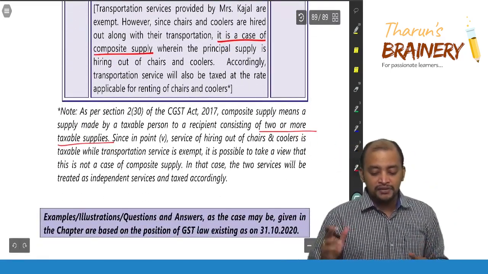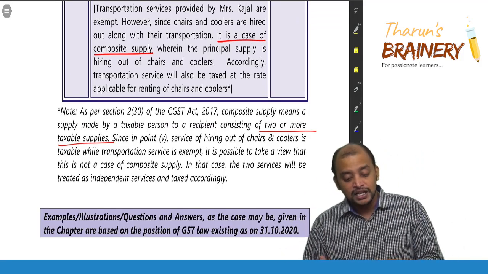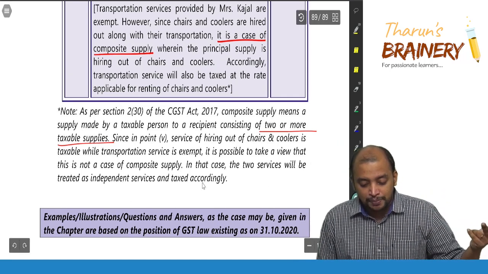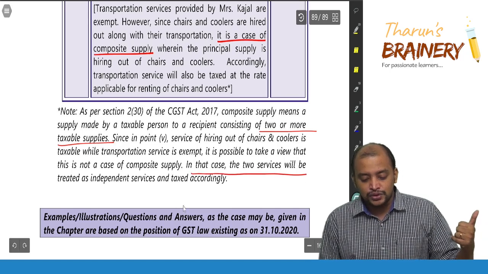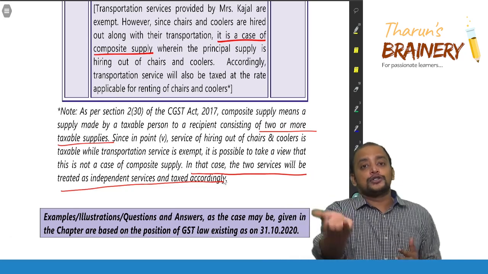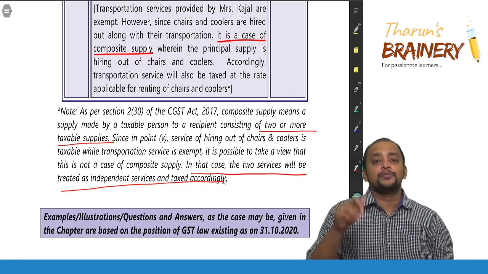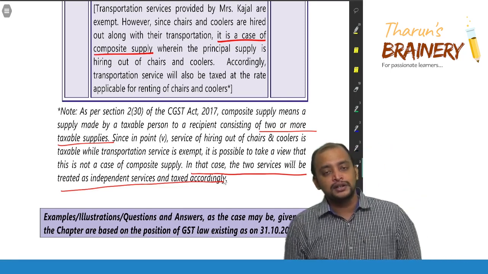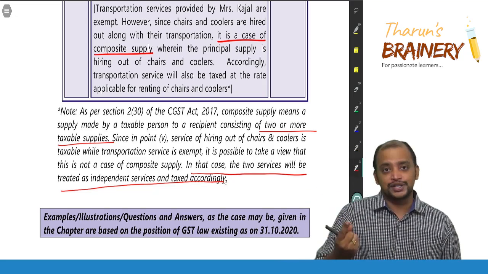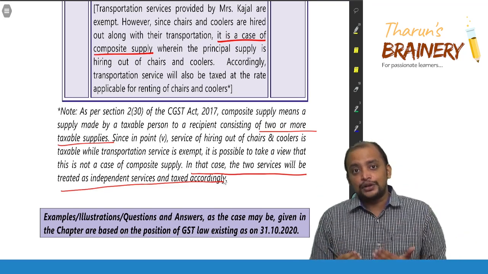Since in point number 5, service of hiring of chairs and coolers is taxable while transportation is exempted, it is possible to take a view that it is not a case of composite supply. In that case, two services will be treated as independent services and taxed accordingly. So you can also take a view that in this case it is not a composite supply, because composite supply involves 2 or more taxable supplies. So two answers are equally possible. So that's what I am trying to convey.